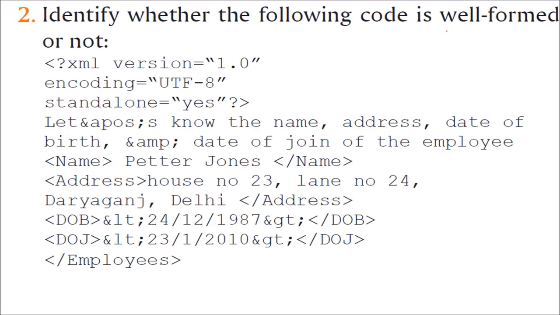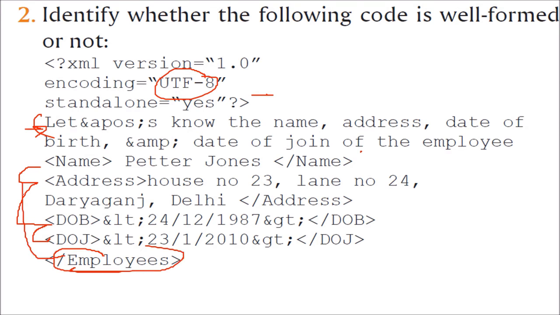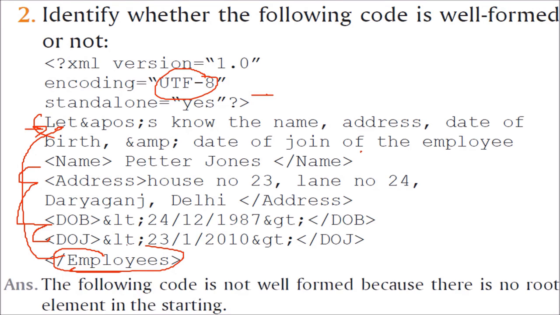Identify whether the following code is well formed or not. Let us see. This is XML. We start. Okay, we have given the encoding also. Then employees is the ending root, but there is no starting employees here. Still we have some content: the name, address, date of birth, date of joining is there, but the root tag employees is not represented anywhere. So we can say that this code is not well formed because there is no root element in the starting.